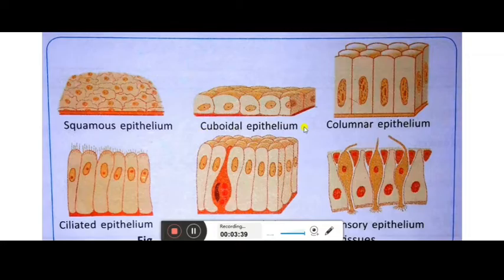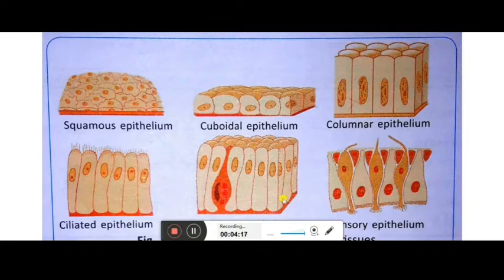Then cuboidal epithelium, the shape is cube shaped. And in between they will be closely packed. That's why no intercellular spaces will be present. Then columnar, the longitudinal one. You can see the structure differs from the cuboidal. Cuboidal, the structure is in the form of a cube, and columnar in the structure of a column. Then another is the ciliated epithelium. The cilia, hair-like structures will be there and they are present in the special organs. Then the glandular epithelium, present on the glands. Their structure is somewhat different.